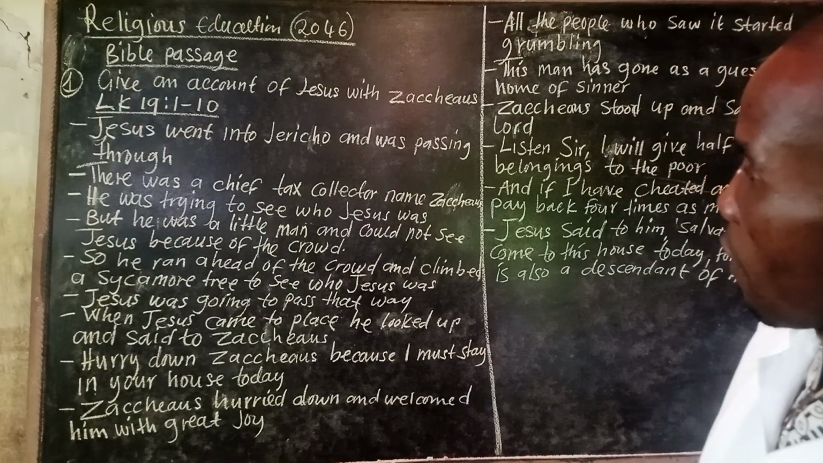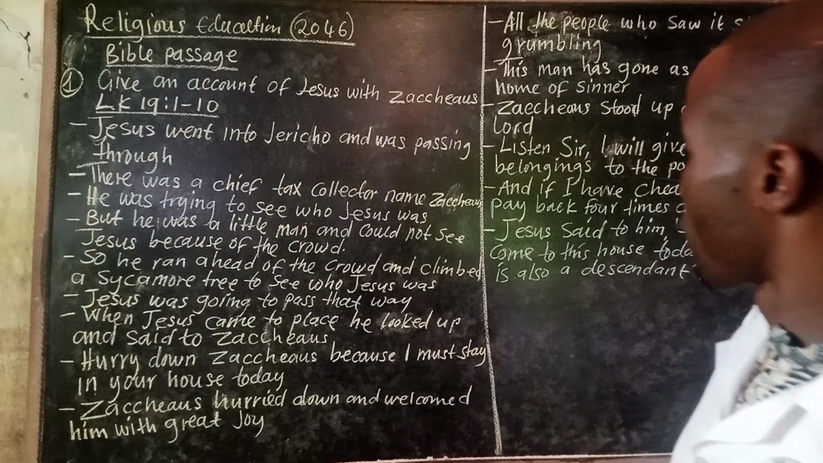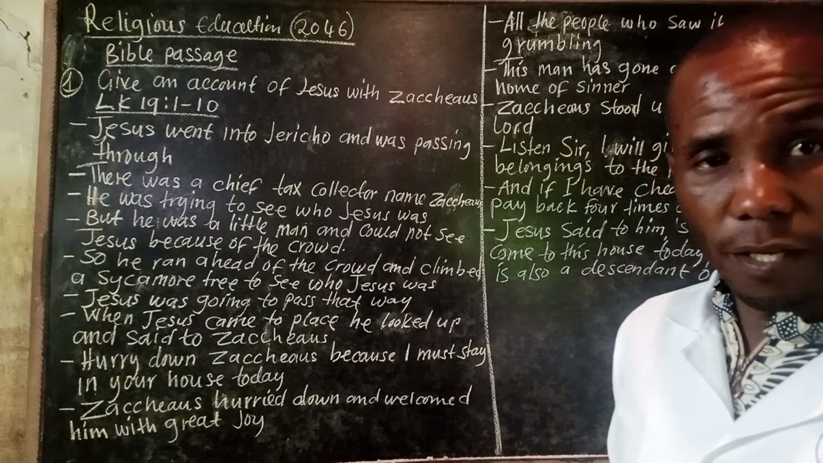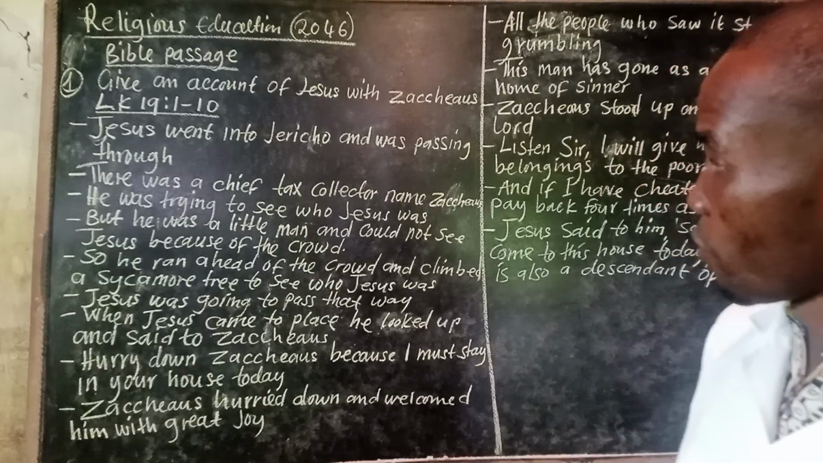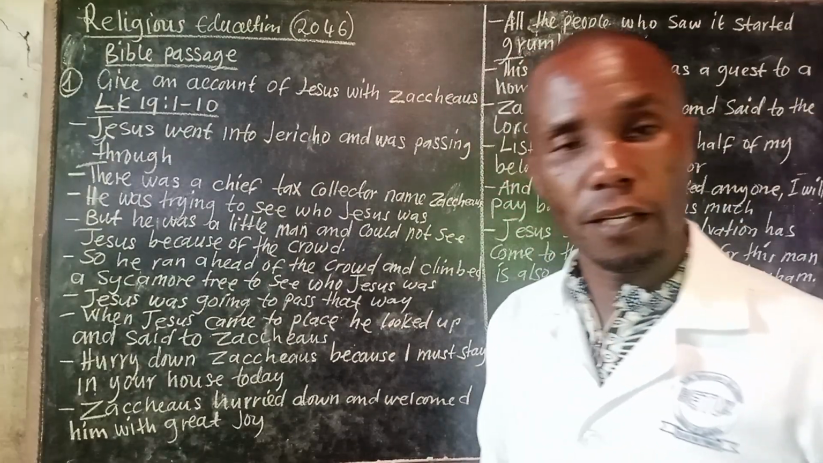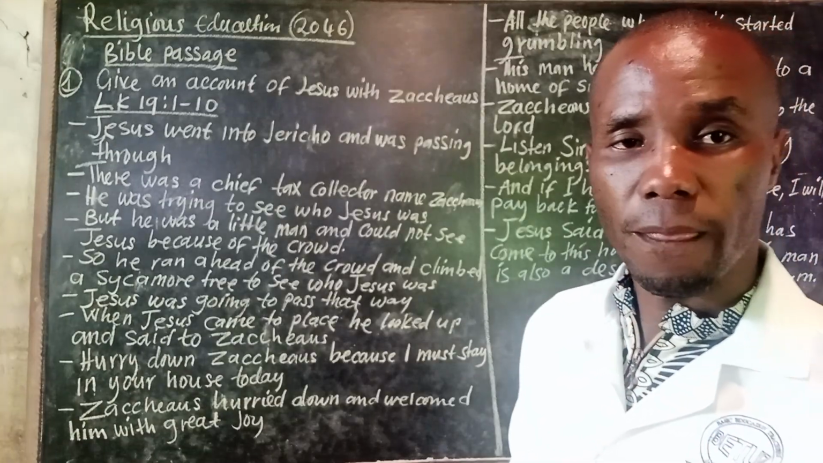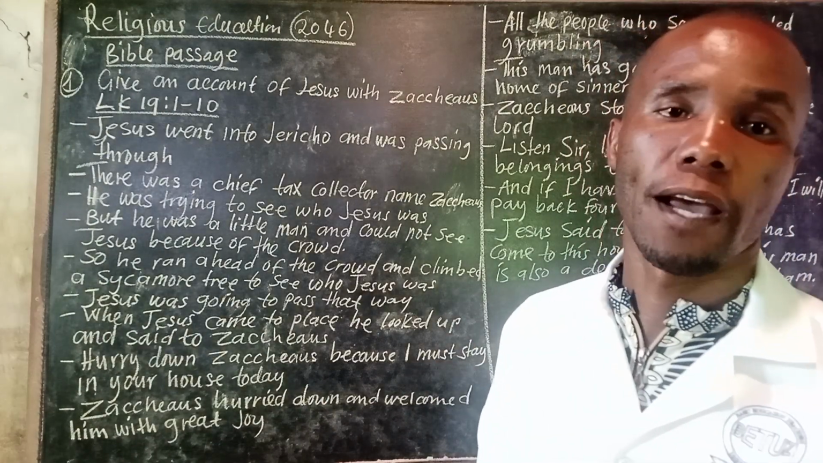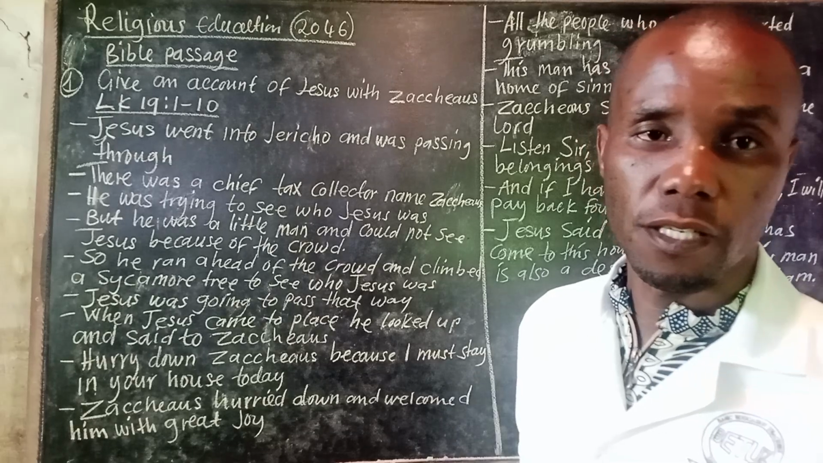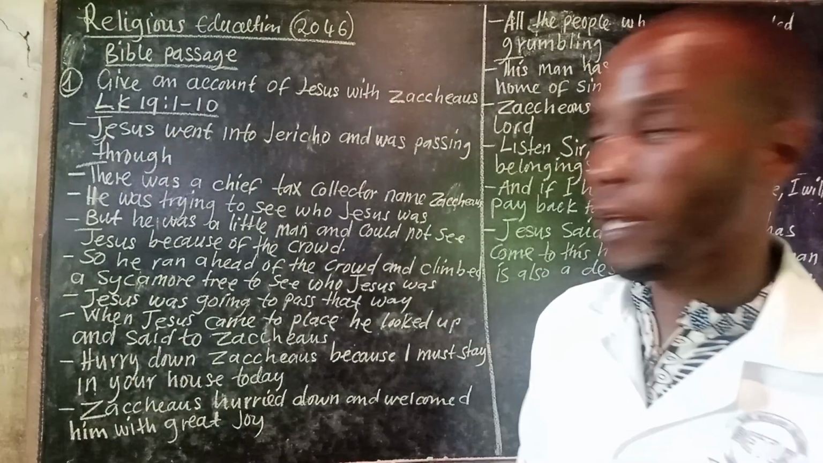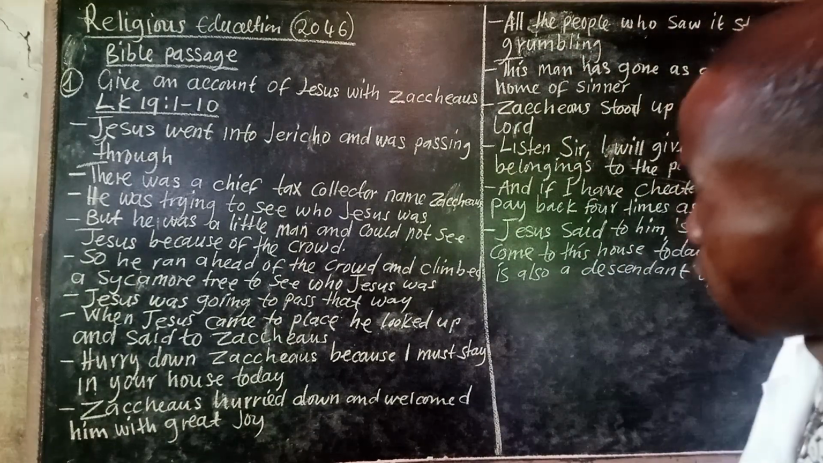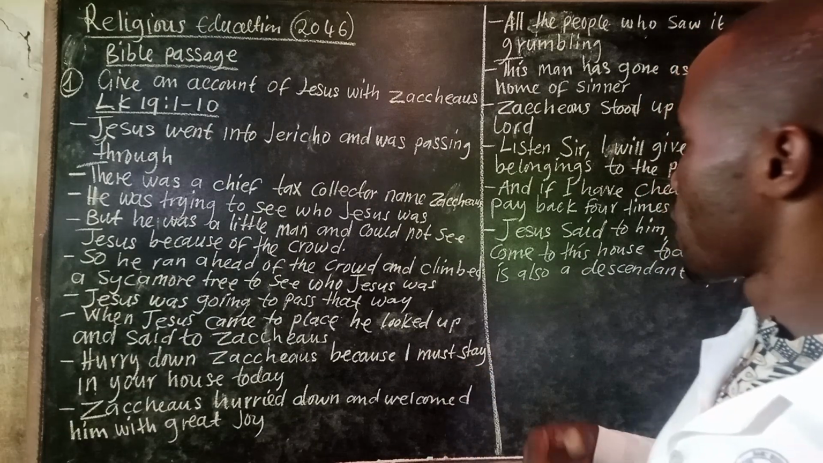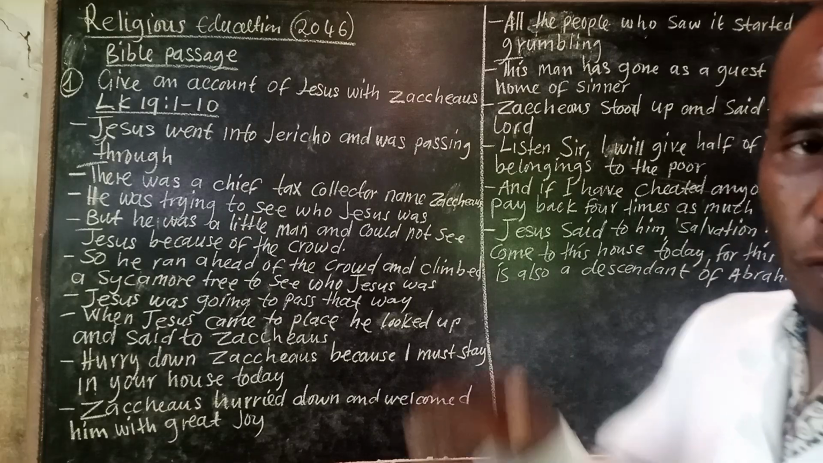Okay. Then he ran ahead of the crowd and climbed a sycamore tree to see who Jesus was. So something came into his mind to say, for me to see Jesus Christ, what the best I can do is just to run ahead of this crowd and climb a tree which is by the roadside so that I can see Jesus. And that's what he did. Jesus was going to pass that way.